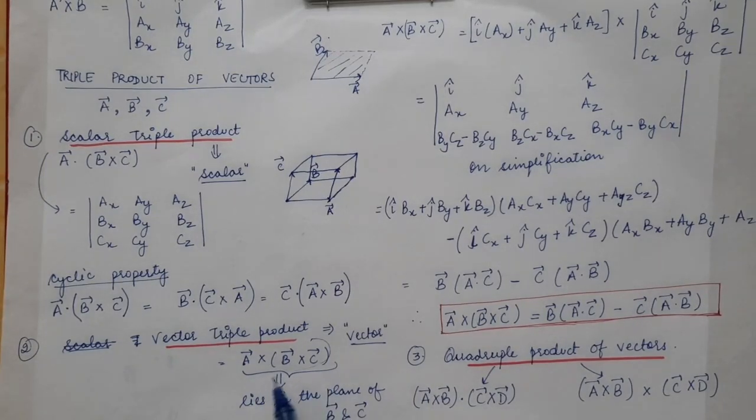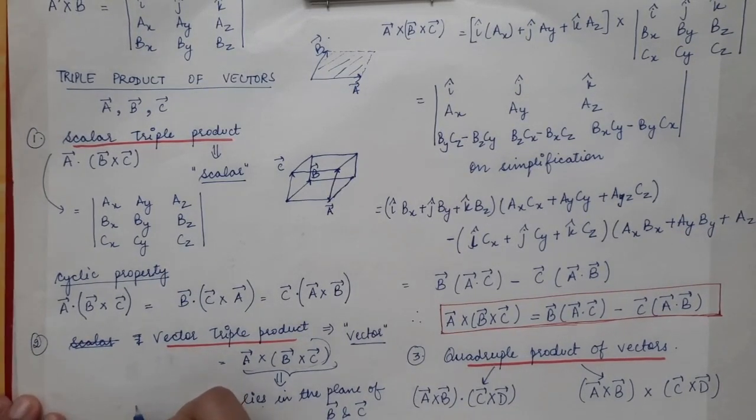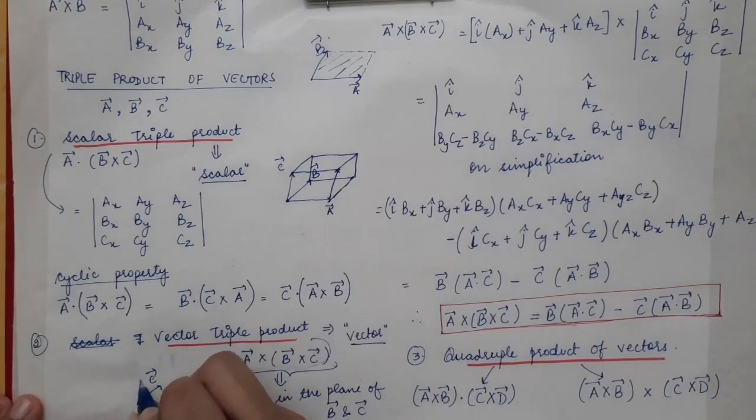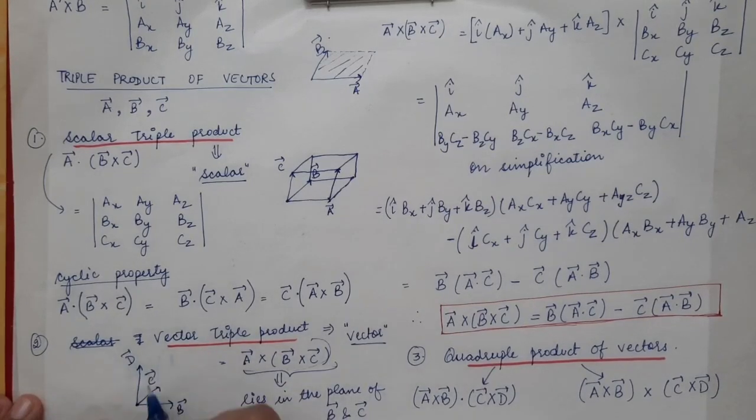Now the direction of this whole vector will lie in the plane of B vector and C vector. You can clearly see, let's say we have B vector and C vector. The cross product of two vectors gives us a resultant vector which is perpendicular to the plane of the two vectors. So the resultant vector will be in this direction. Let's say that is D vector. This is the resultant of B cross C. Now we will do the cross product of the resultant vector with the third vector, A vector. So now we are going to do A vector cross D.